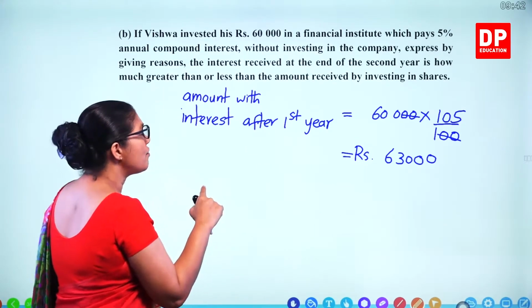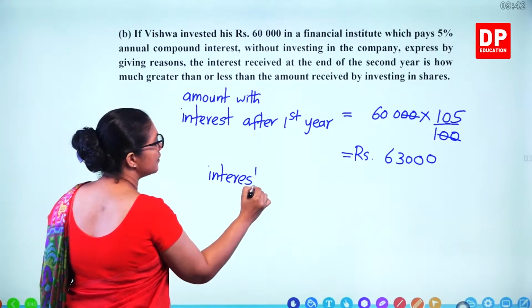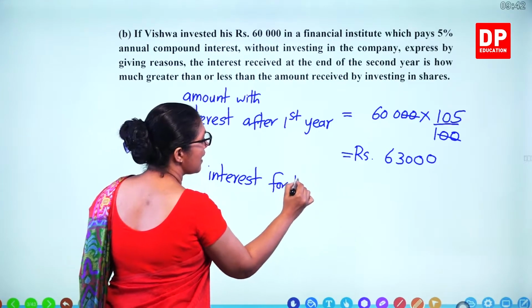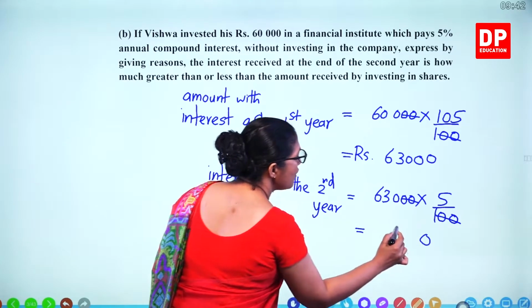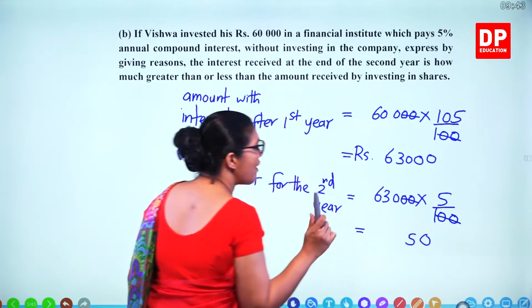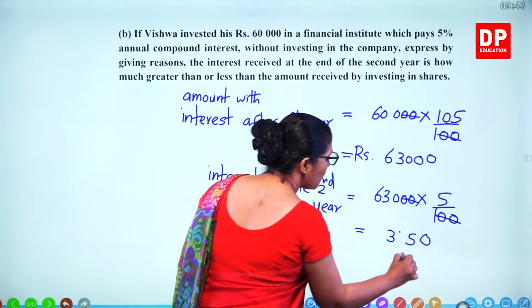Then the interest for the second year is 63,000 into 5%. 2 zeros, 5 times 0, 0, 5 times 3, 15, 1 remaining, 5 times 6, 30, 30 plus 1, 31.